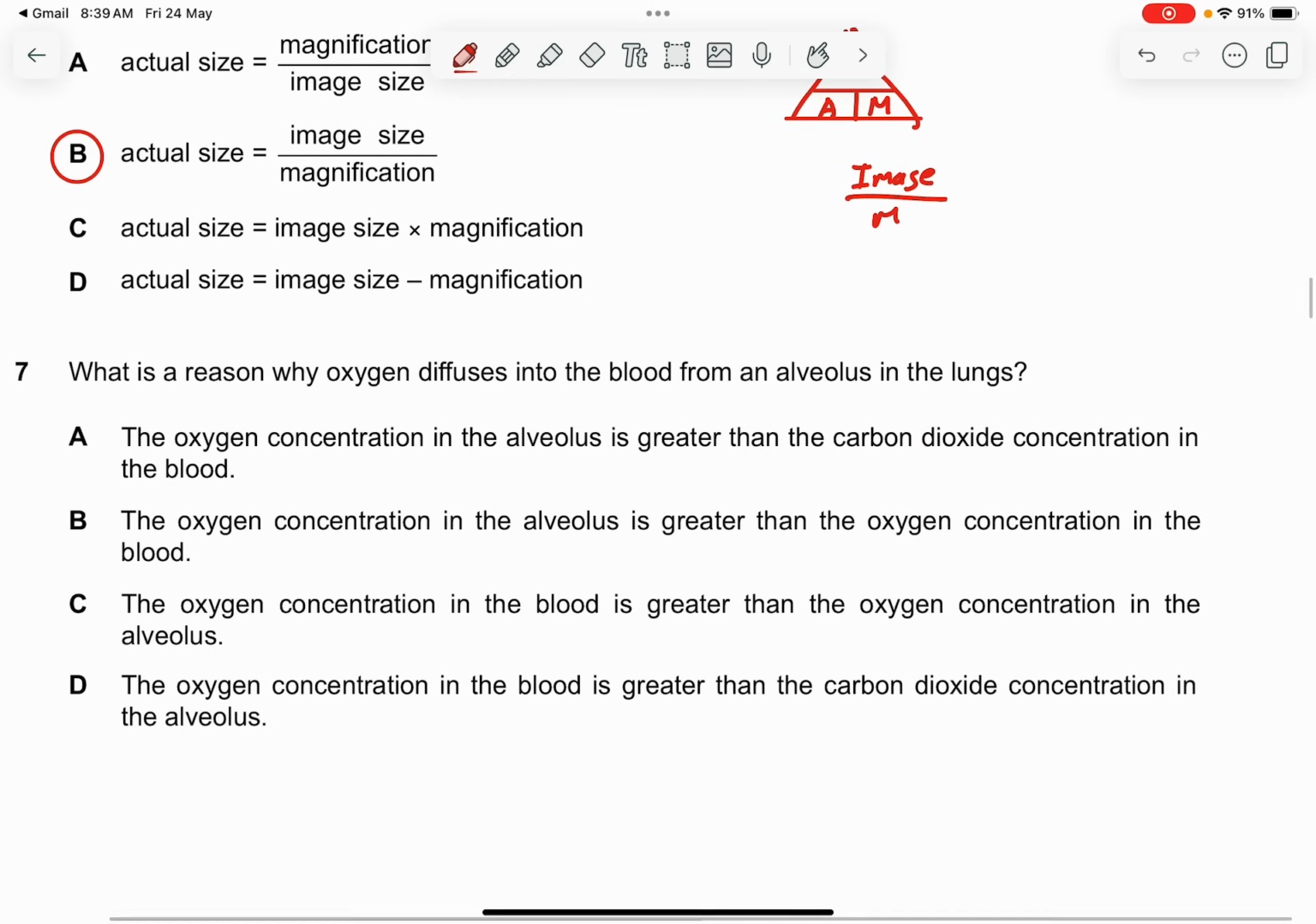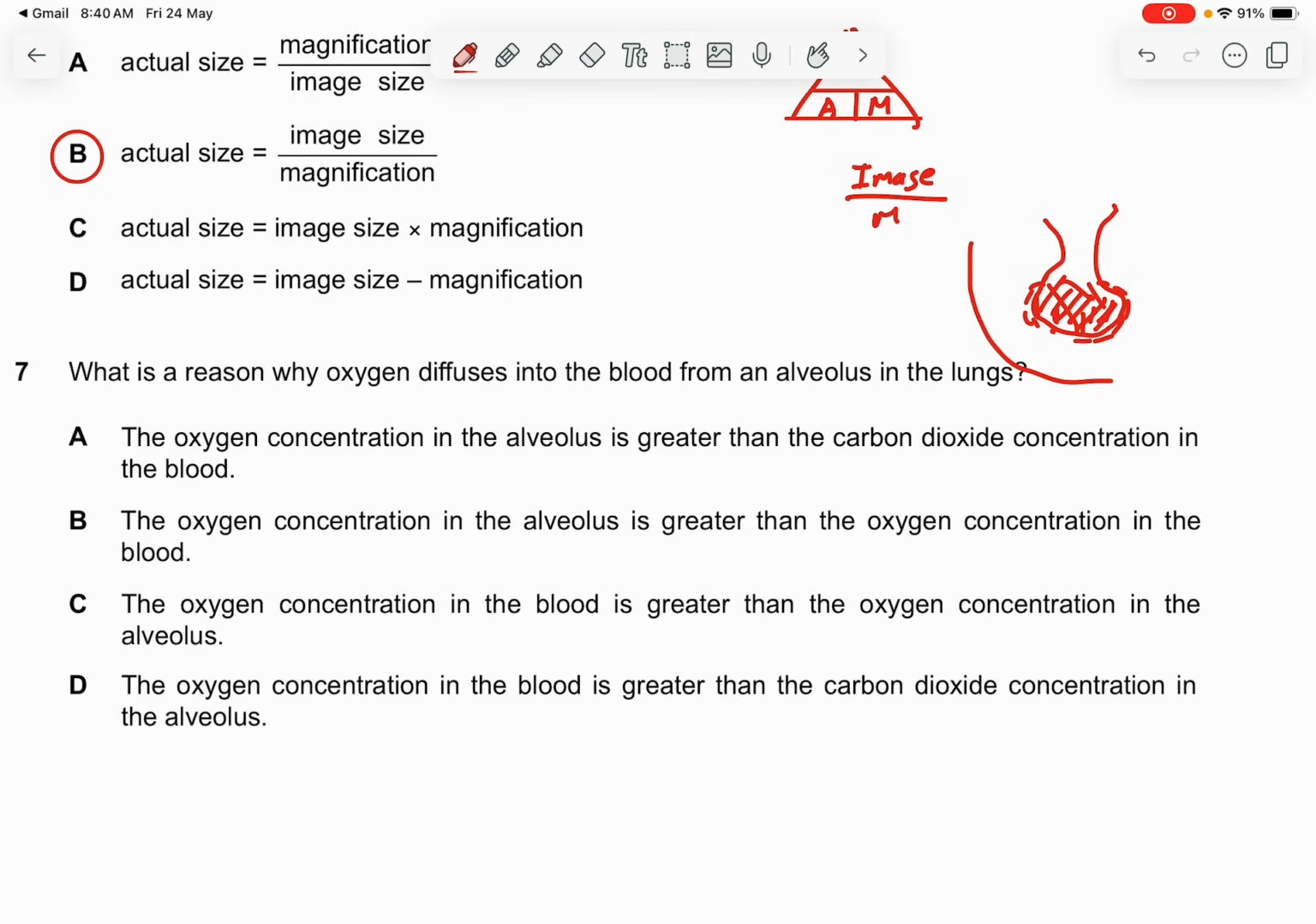Okay. Question 7. What is the reason why oxygen diffuses into the blood from an alveolus to the lungs? So I always like to draw this. There's a lot of fibers and some cells lining up here. And then this is the bloodstream. We have the red blood cells.